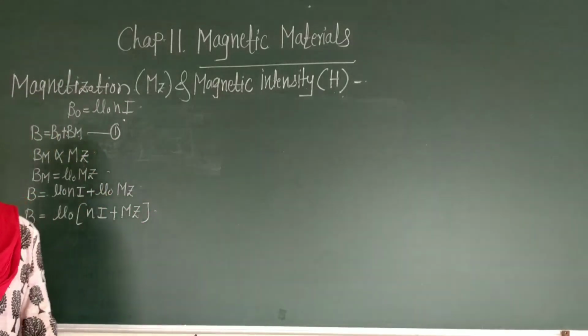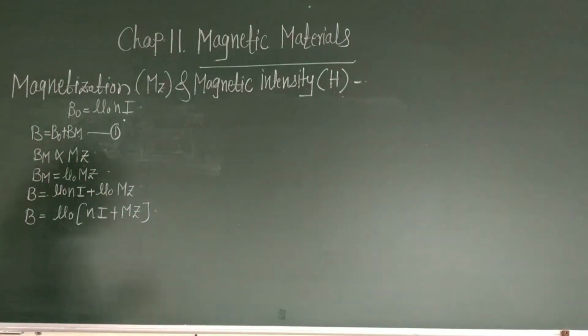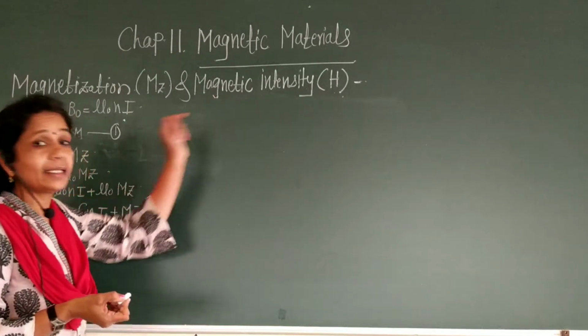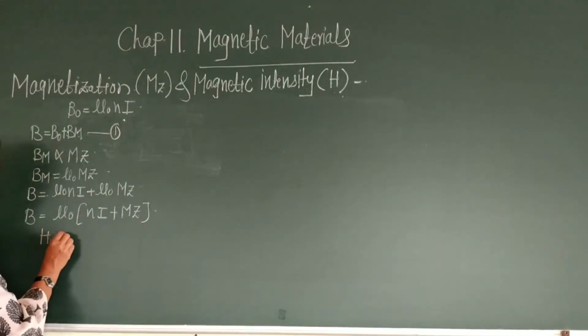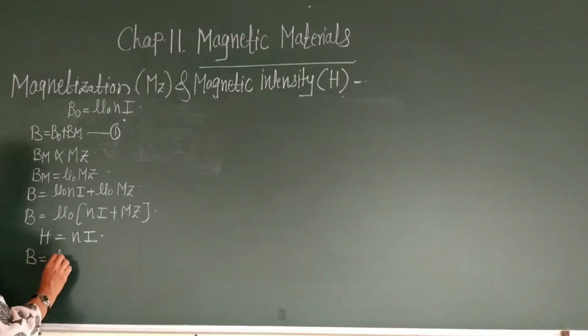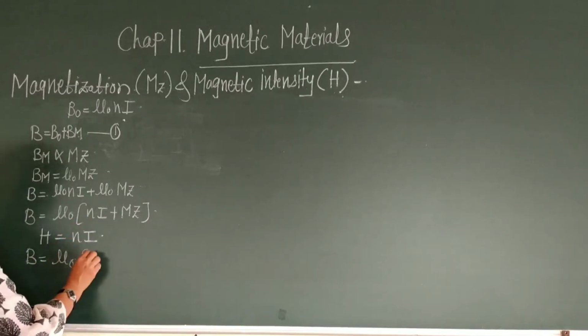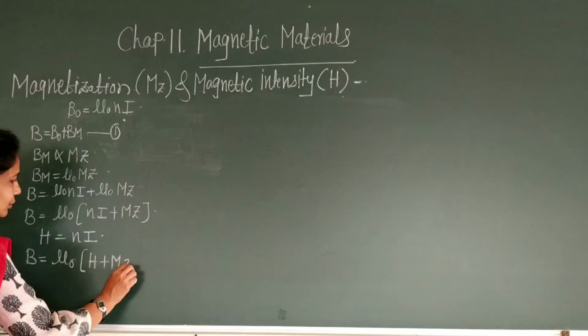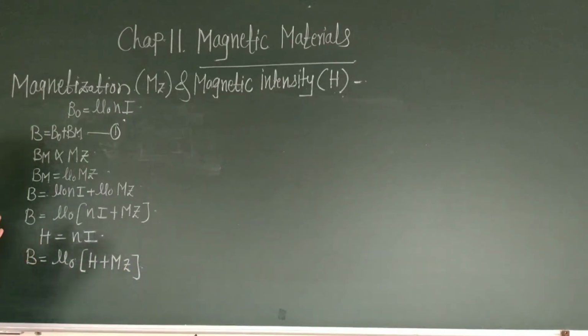Here we introduce a new physical quantity, magnetic intensity H, equal to n into I. Therefore, B is equal to mu naught H plus Mz.